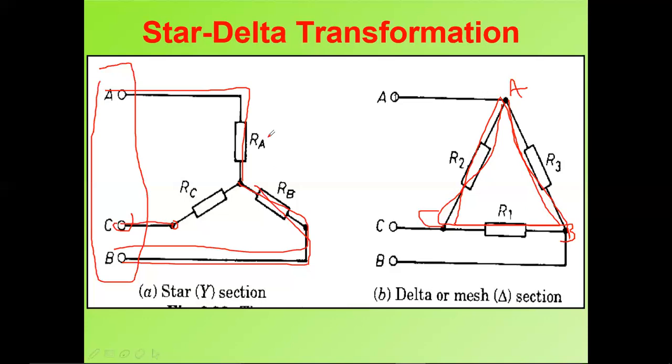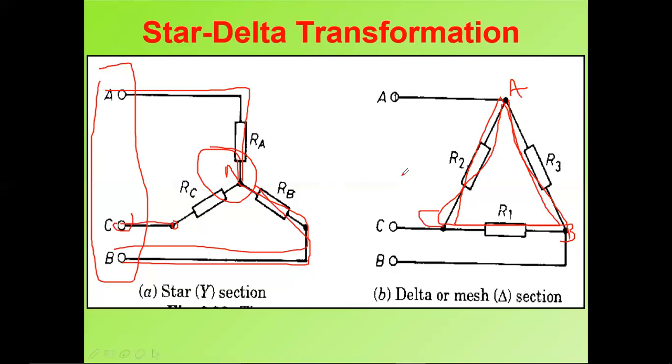Hope you are clear about the definition also. Let me define again. A star circuit is one in which similar ends of three resistors are connected together to a common point. Let me denote this point as N. N is nothing but the neutral. For your clarification, there is no neutral for the delta.